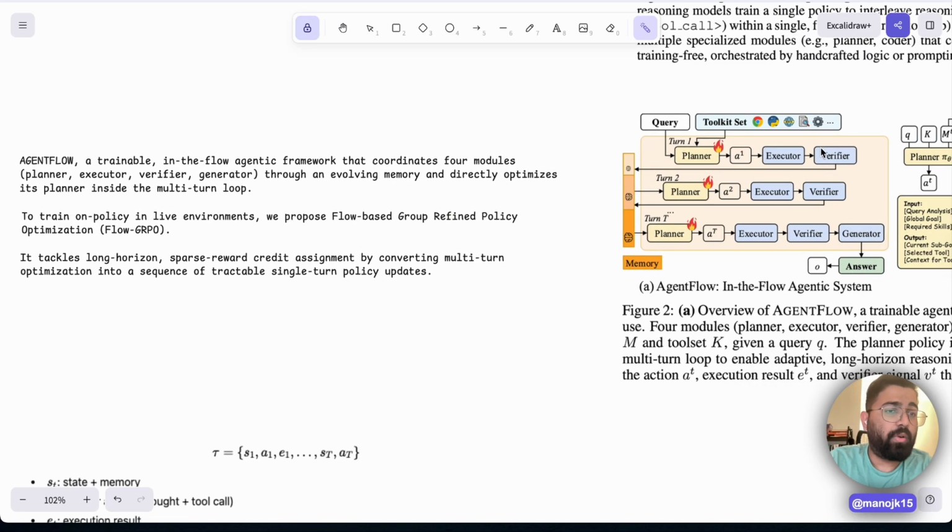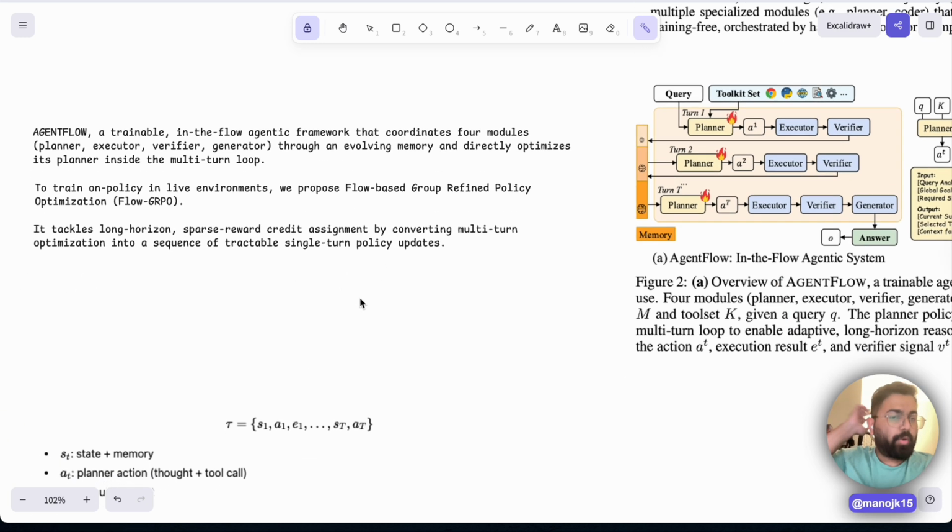That's why they say it tackles long horizon problems. Since we are going to give rewards to each and every step, telling this is right, this is wrong, this is right, you can tackle long horizon problems, where you can take different paths like this to reach the final destination, and sparse reward credit assignment by converting multi-turn optimization. I'll talk more about that.